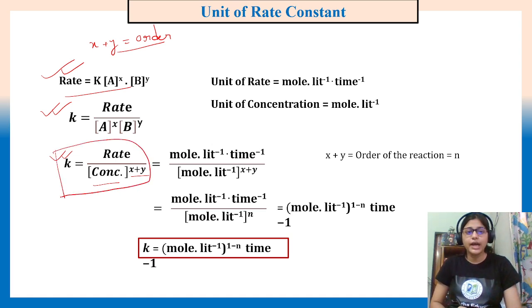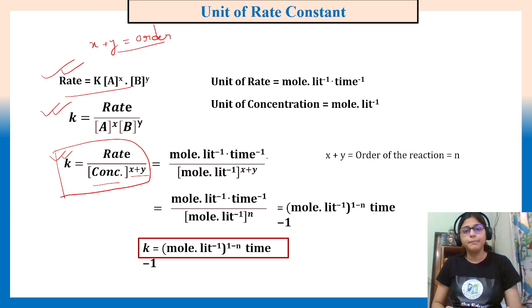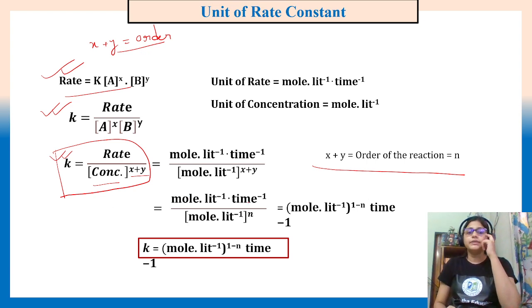After that, we know that rate is dx by dt, the change of concentration over time. So mole per liter per time, or second inverse. And again below, concentration to the power order, so mole per liter to the power order. Let's say the order is n.